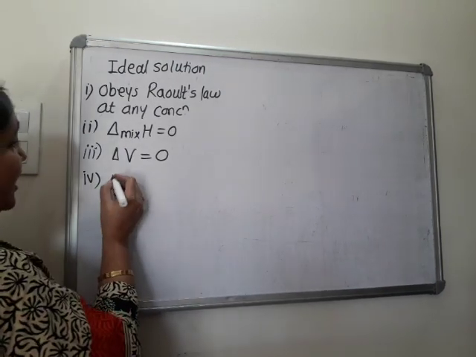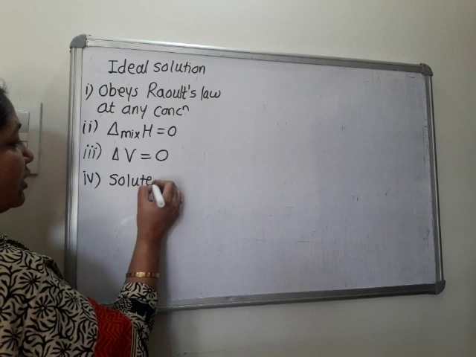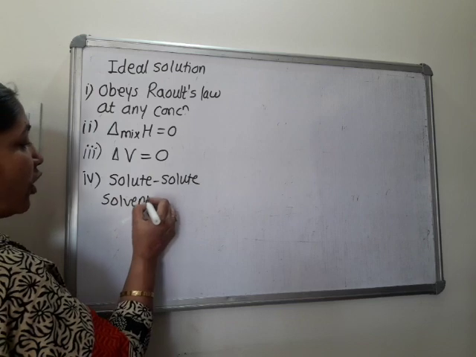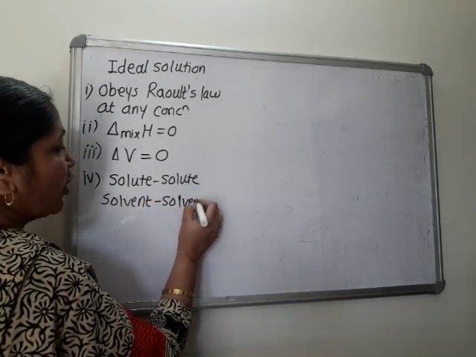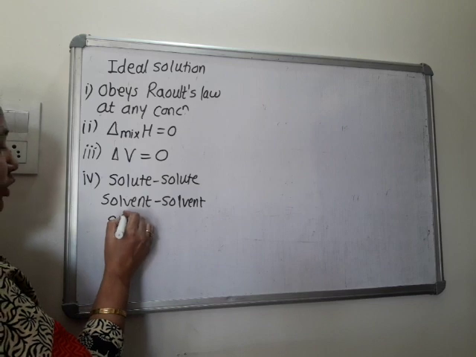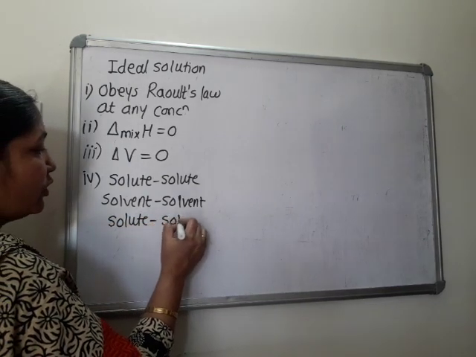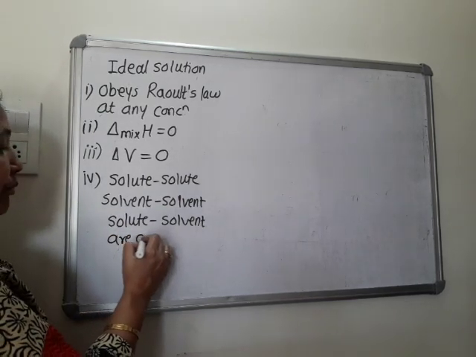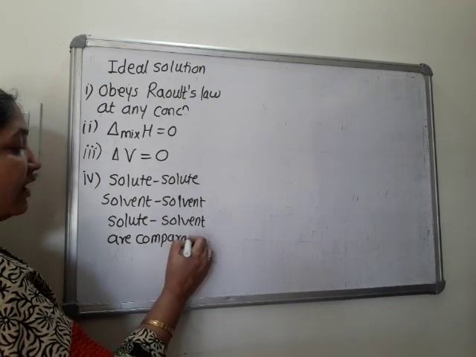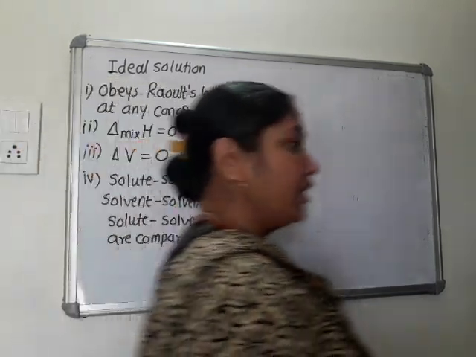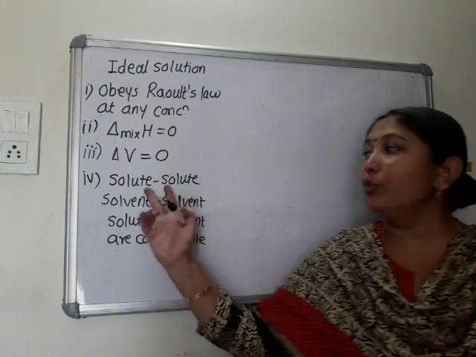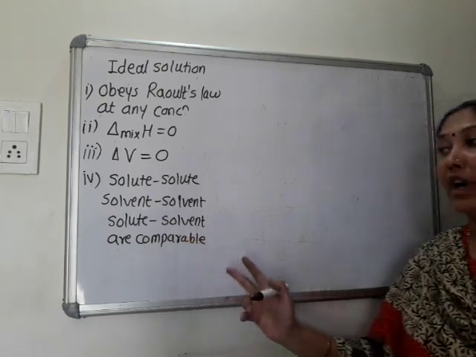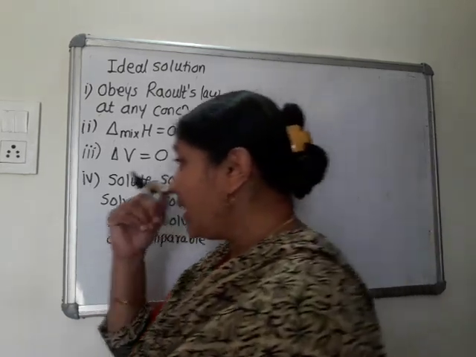One more thing is given. That is solute-solute interaction, then solvent-solvent interaction, and solute-solvent interaction are comparable. Comparable means they are nearly equal. So these interactions between two solute particles, two solvent particles, and one solute and one solvent particle are comparable. So these are a few properties.